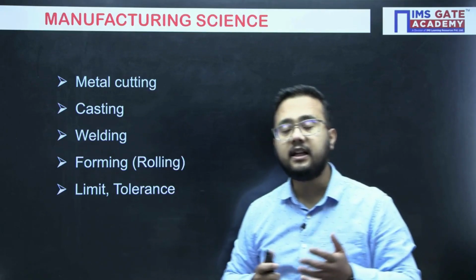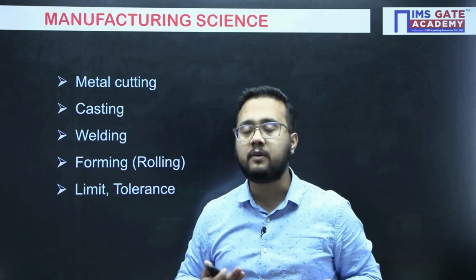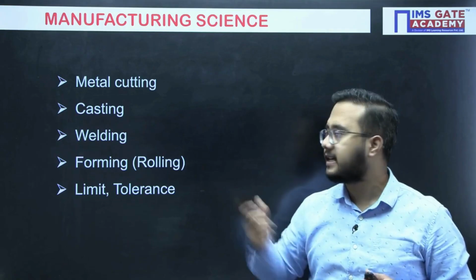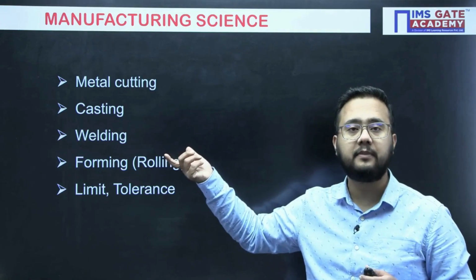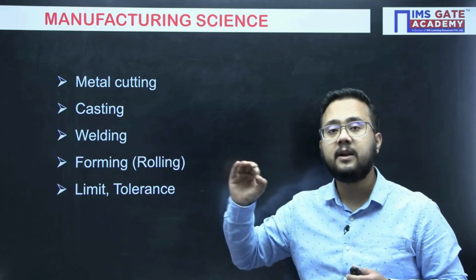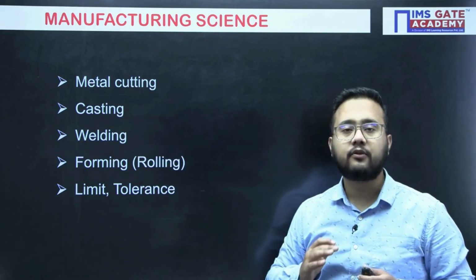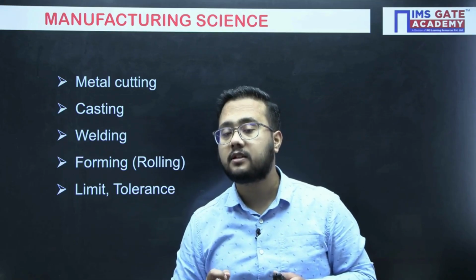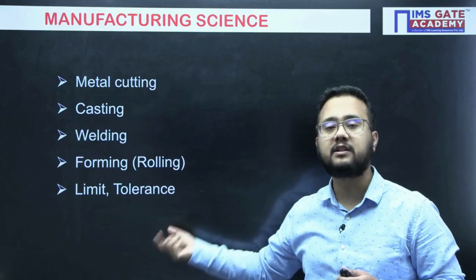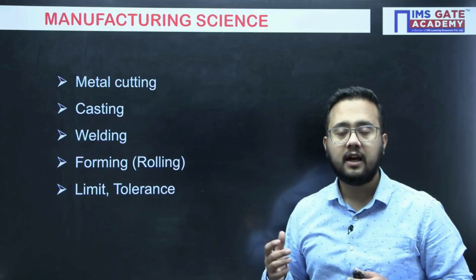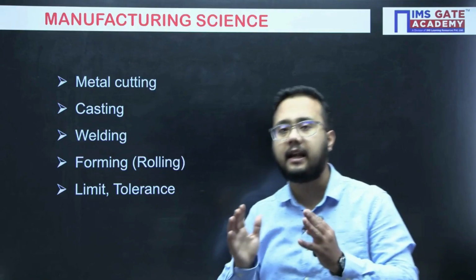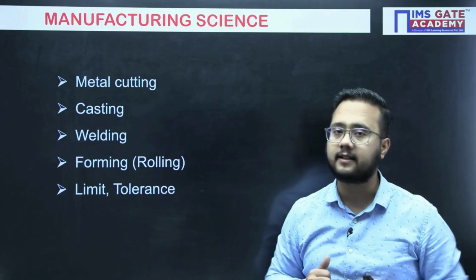So in metal cutting, you have already solved so many problems. There are so many formulas involved. Merchant circle is there. In casting, solidification time numericals they will be asking. Okay, so there is welding, then we have forming. So these are the important selective topics from which you can directly expect questions in your upcoming GATE. All are equally important. We have to prepare these topics first in manufacturing. And we have to solve the previous year questions from this particular topic so that you will have a clear idea what kind of questions they are asking.